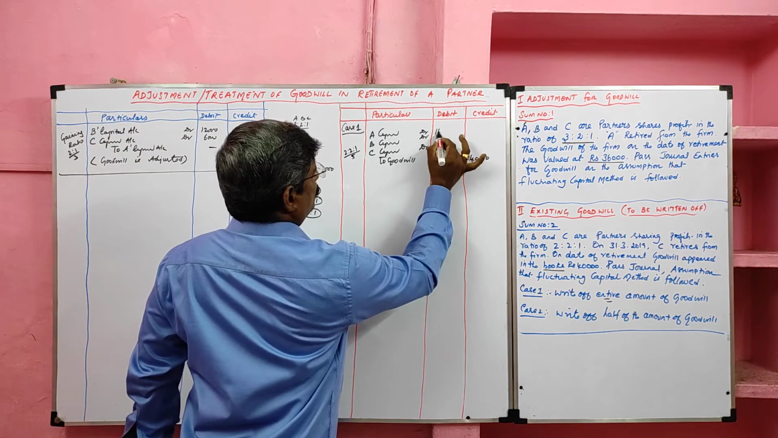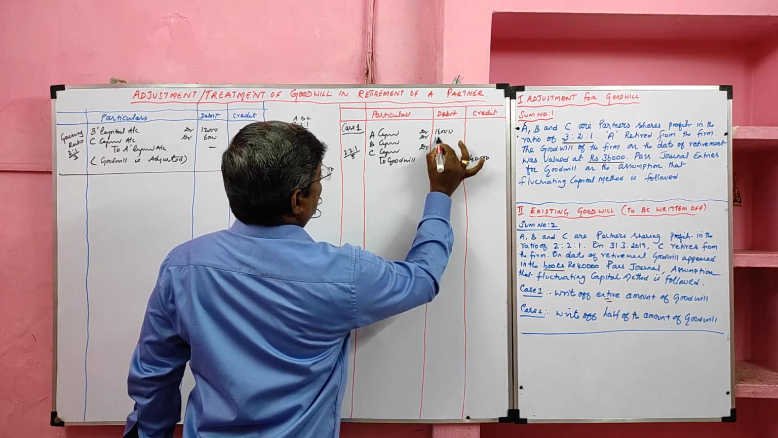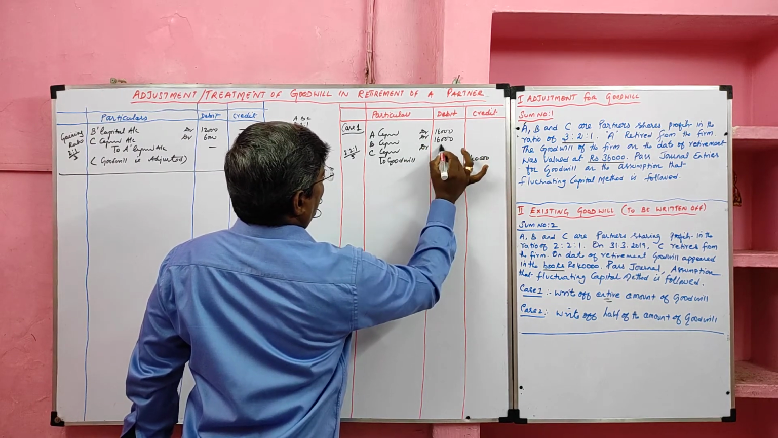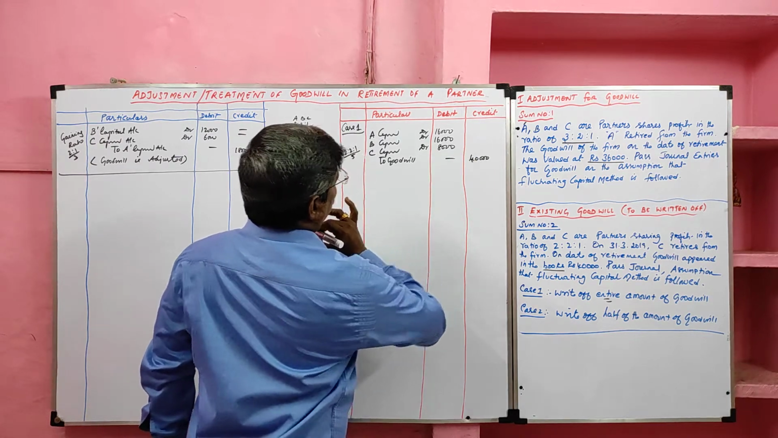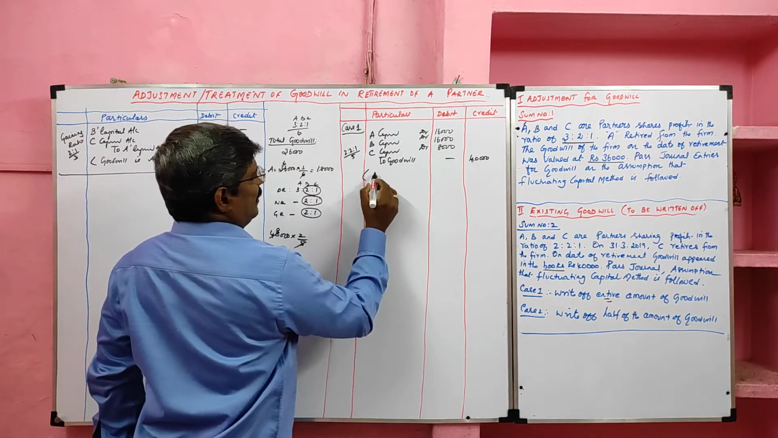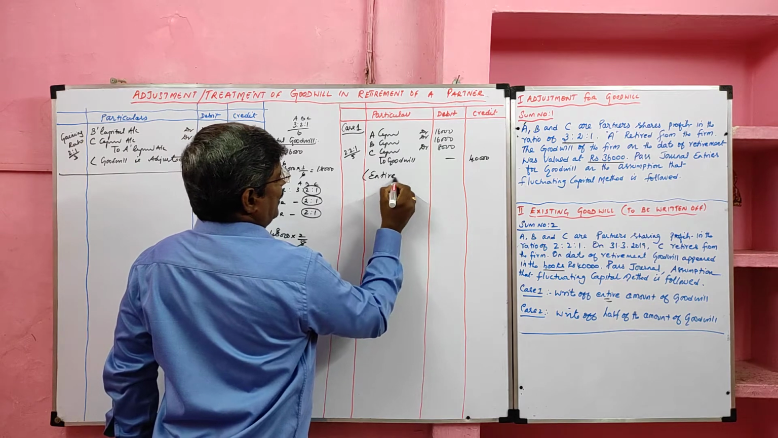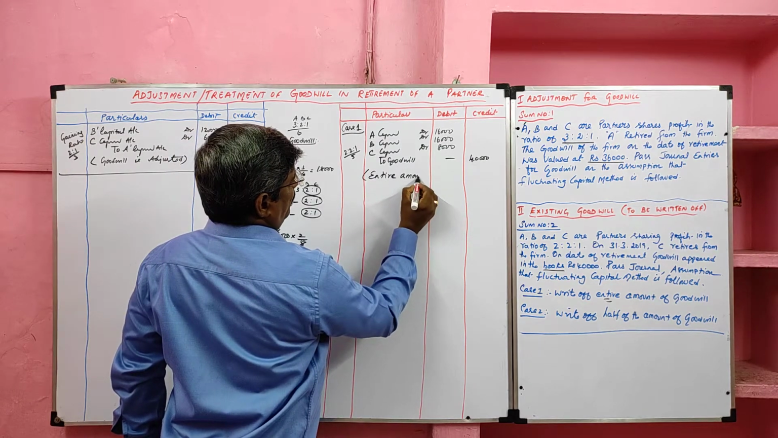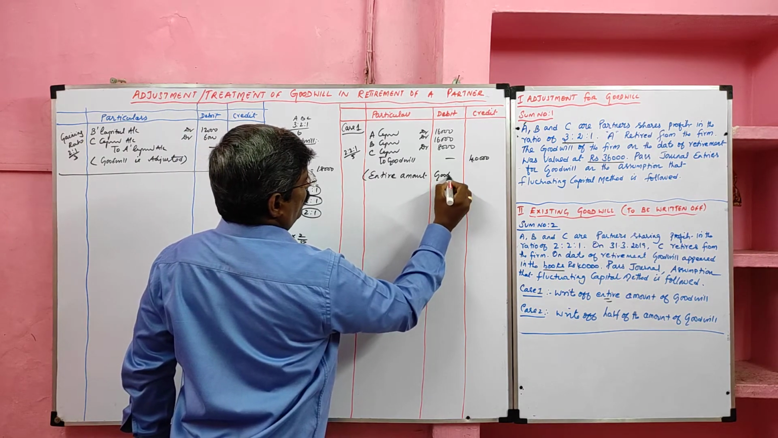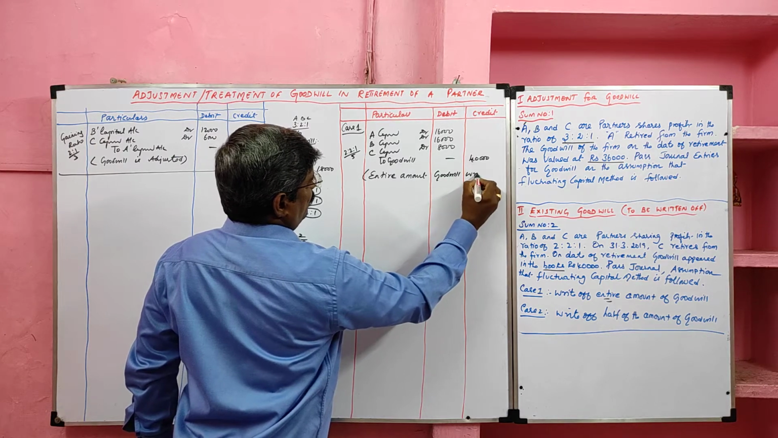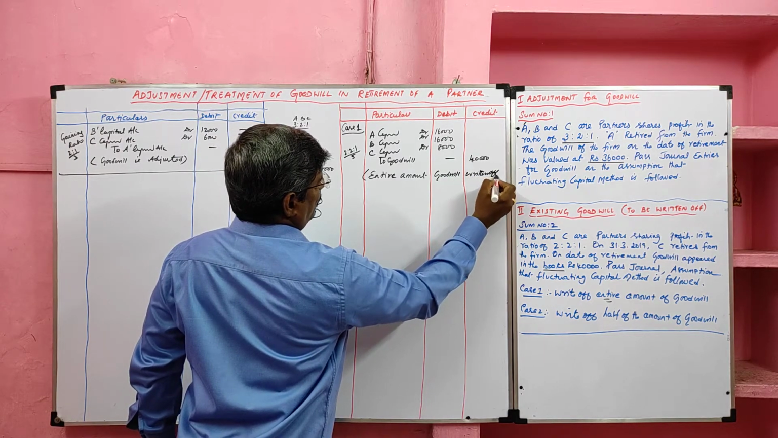So 16,000 to A capital, 16,000 to B capital, 8,000 to C capital. Here, the entire amount of goodwill is written off.